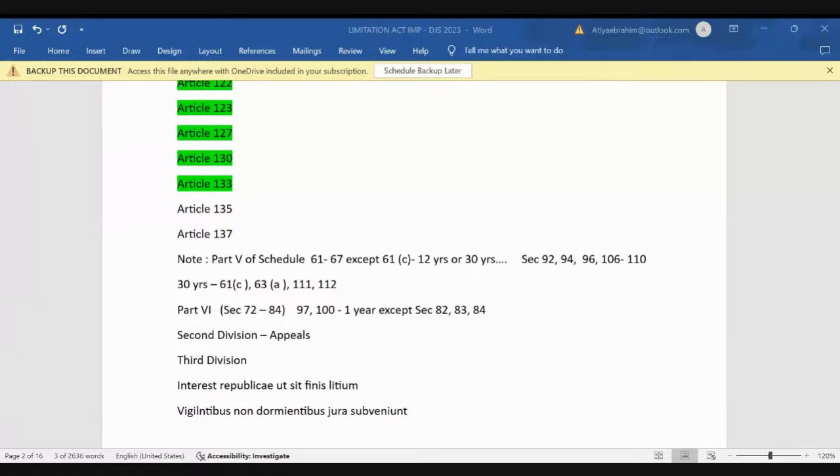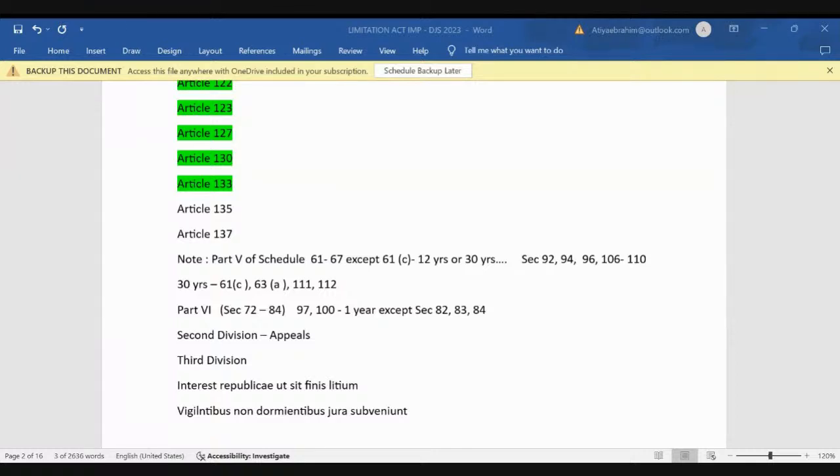So we cannot disprove or deny your sayings if after a long period of time you come to me and I have already lost those evidences which I could have provided during the time period when the limitation was there. I was relaxed, thinking so much time has passed, it won't come back, and I have lost those evidences, or the witnesses who would speak in support have died. And third is that if a person has a good cause of action, then exercise reasonable diligence. If you have a good cause of action, if you have a ground, then please be diligent, please be vigilant and come to the court of law and seek your remedy as soon as possible.